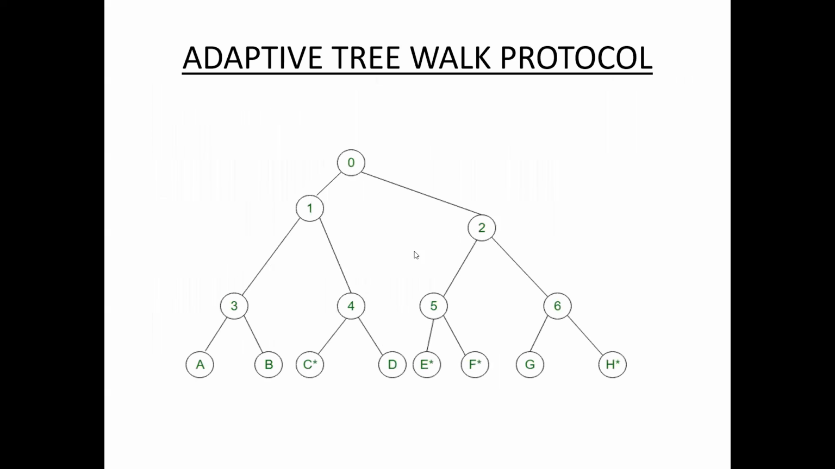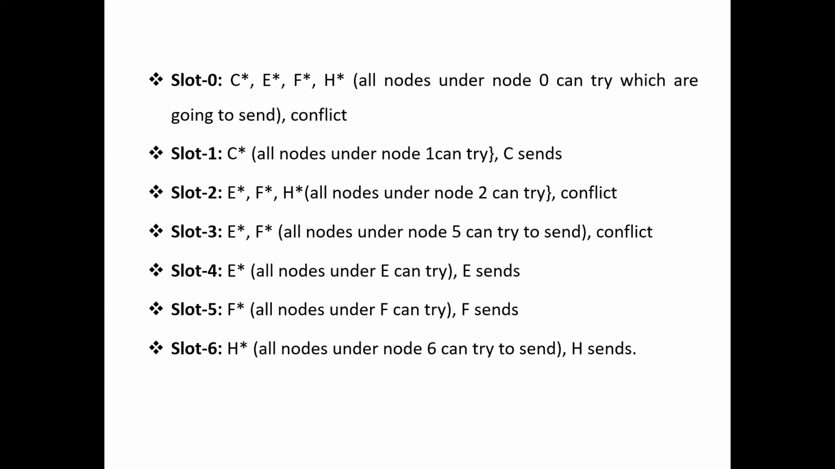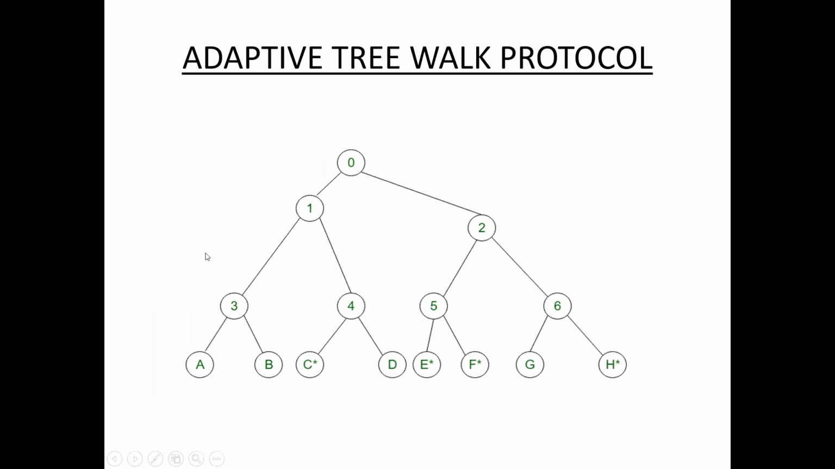So this one is divided into two groups. Suppose nodes 1, 3, 4 with A, B, C, D are one group, and nodes 2, 5, 6 with E, F, G, H are the next group. So slot 0 means the complete tree.